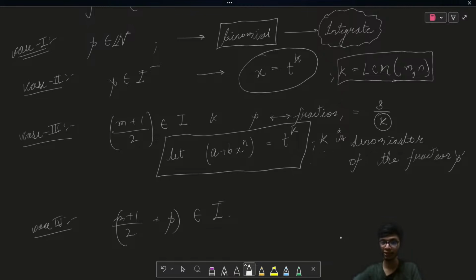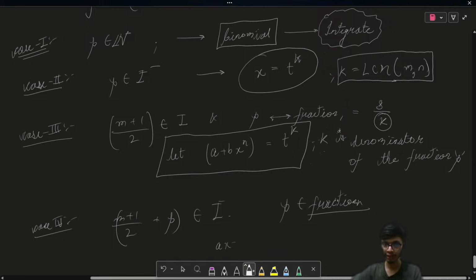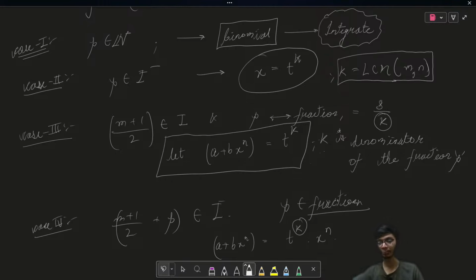Okay, then if you find out this is an integer and p belongs to some fraction, then in order to solve this question, we put a plus b x to the power n as some t to the power k into x to the power n, where k is again the denominator of this particular fraction p. Okay, so this is how you have to solve for these kinds of problems.